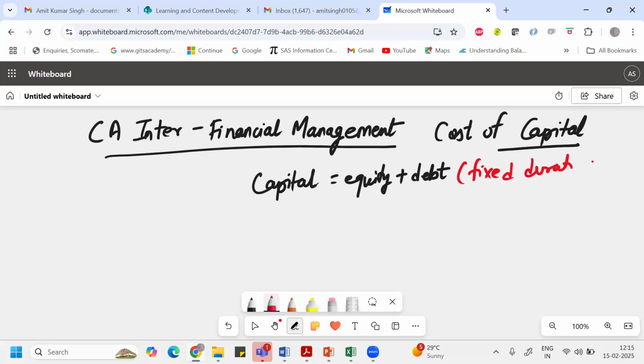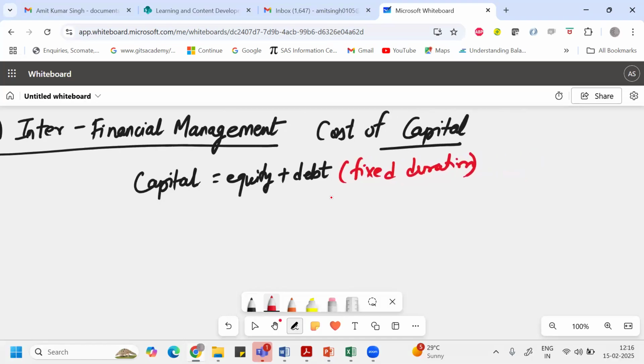If a debt instrument has a maturity of less than 1 year, then we call it a money market or short-term debt instrument. Generally, money market or short-term debt instruments don't give you a coupon, so they are also zero coupon instruments. When you have a debt instrument beyond 1 year, we call it a long-term debt instrument. When you study debt instruments, you will definitely come across words like bonds, debentures, convertible debentures, and non-convertible debentures.